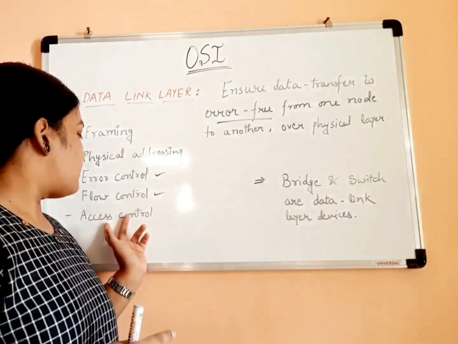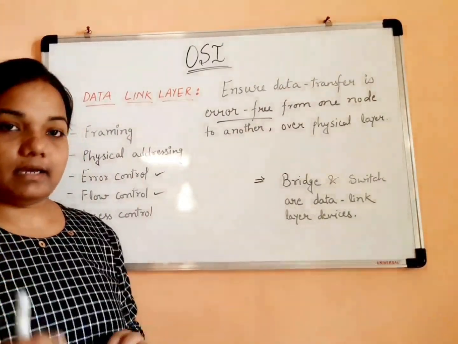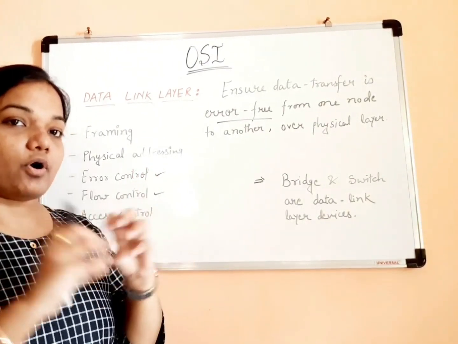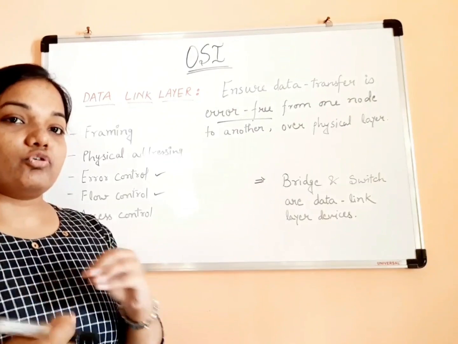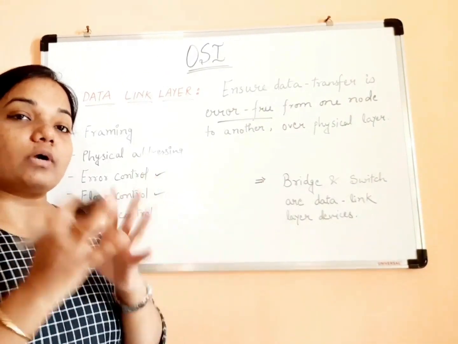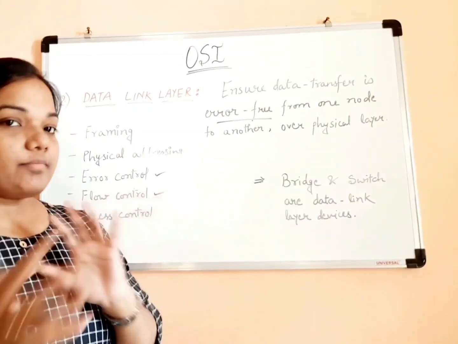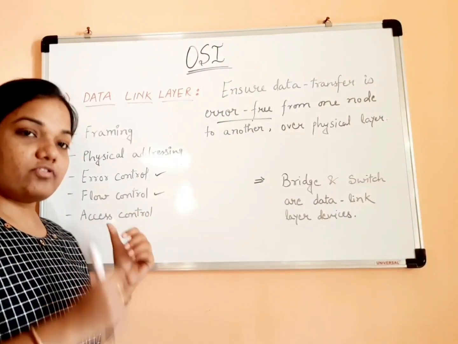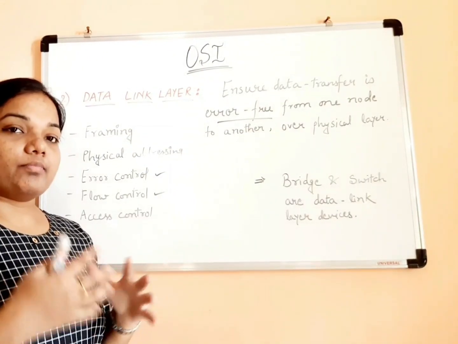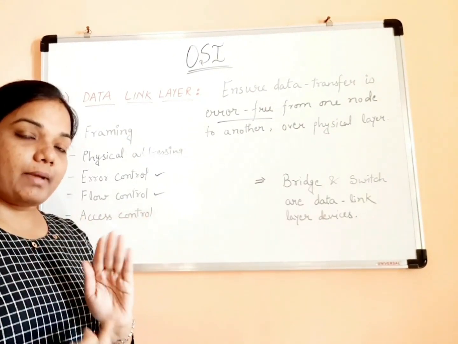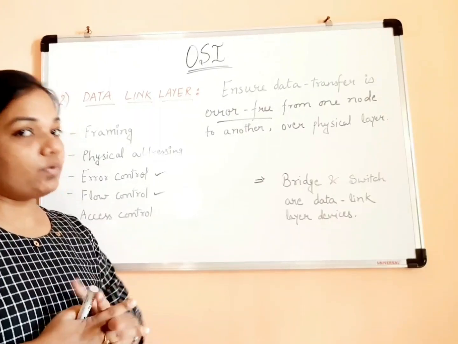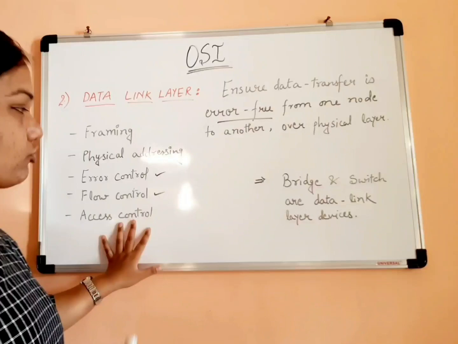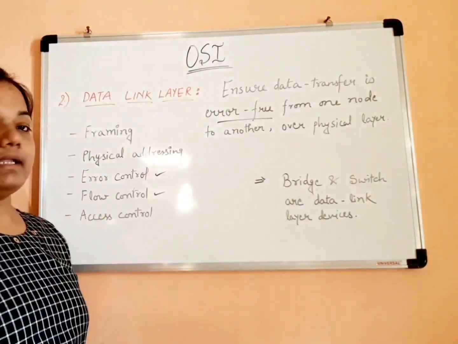So this thing is taken care of by the data link layer, that at any given period of time the access to that network or the medium is given to any one system. Like no communication should disturb one another, right? So at a given period of time only one system should have access to that link, and it should be done in a shared manner but one by one, such that no communication is disturbed by any other communication. So this kind of access control is also taken care of by data link layer.